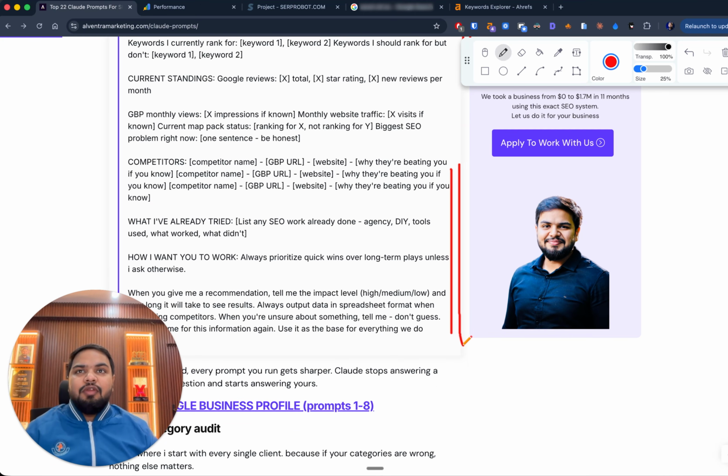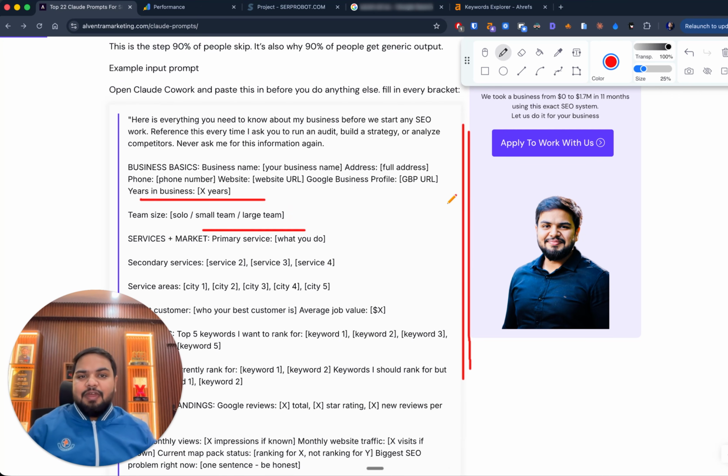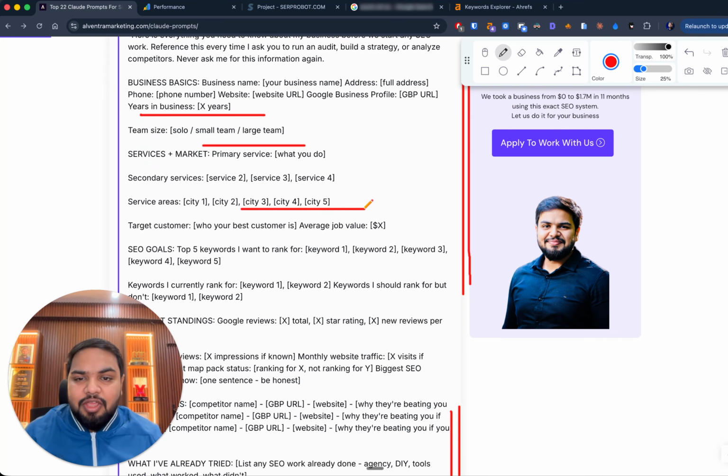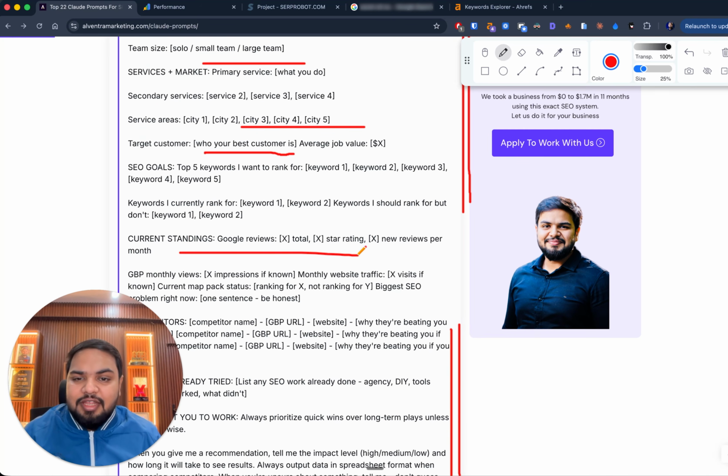This is what would give you 90% better results than any other AI. For example, if you simply ask ChatGPT that I want to rank for plumber Austin, this is my website, what should I do, there's a very high chance that the suggestions ChatGPT would come up with would be very generic SEO information that is fed into its training data. But if you give Claude all of this information beforehand, that this is my website, these are all of my competitors, these are all of the services that I do, these are all of the cities and locations that I serve, this is who my best customer is, these are the keywords I currently rank for, and these are the ones that I want to rank for. I know it will take a lot of time to fill in all of this data, but this is what would build that brain that you want.